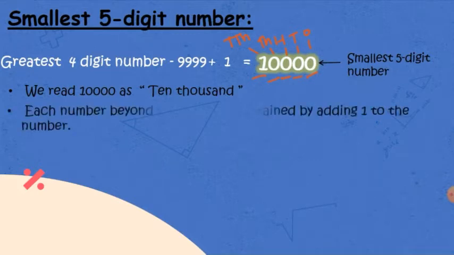Okay? So if we want to know more numbers after 10,000, what do we have to do? We have to add one more to it. Let me show you. We know that this is 10,000, which is the smallest five-digit number.